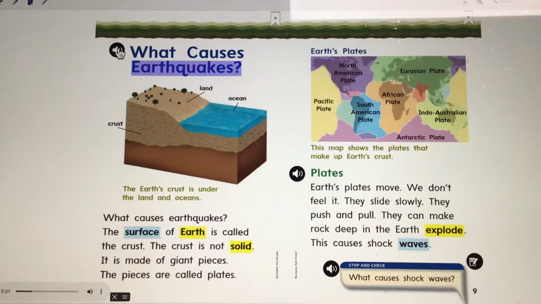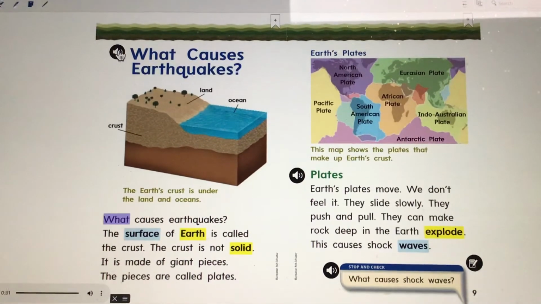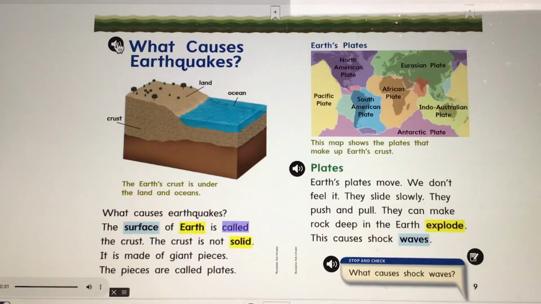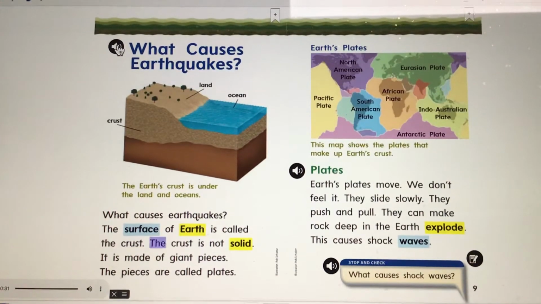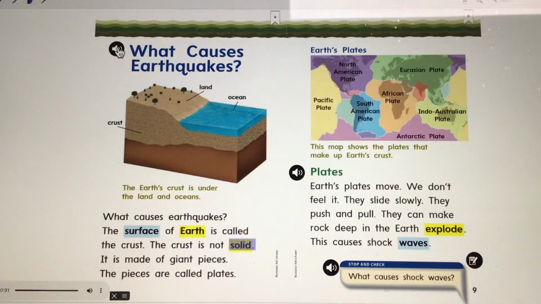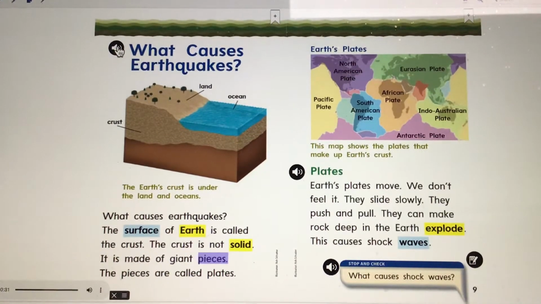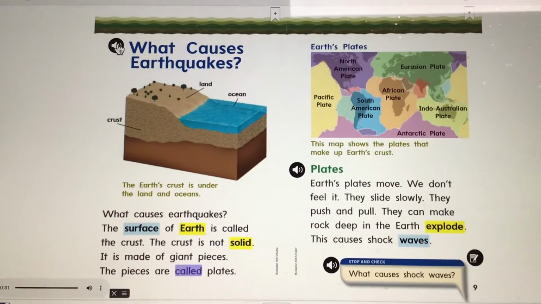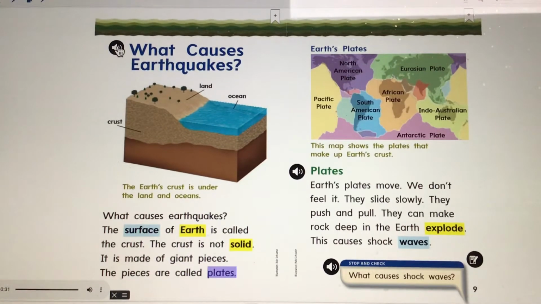What causes earthquakes? The surface of Earth is called the crust. The crust is not solid. It is made up of giant pieces. The pieces are called plates.